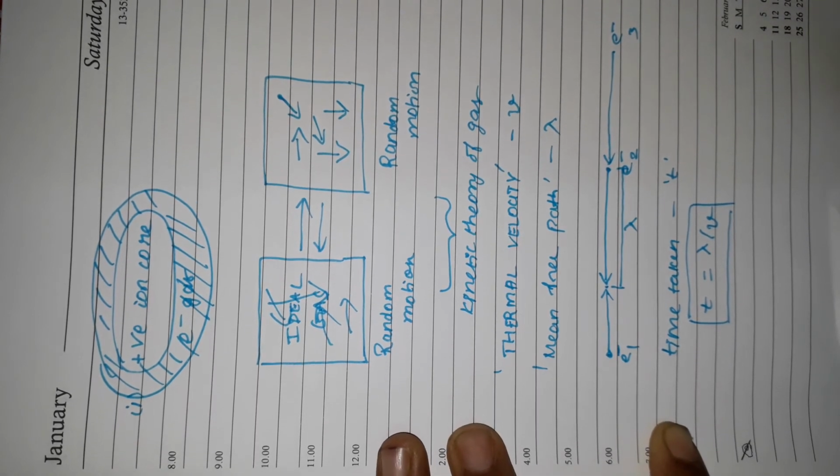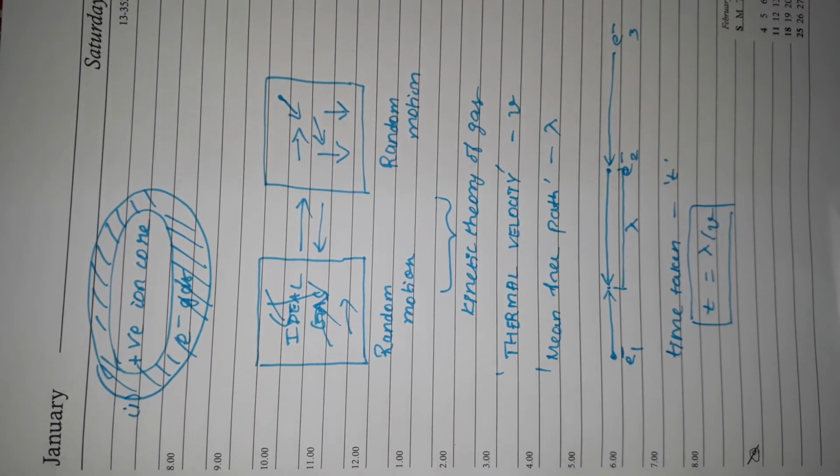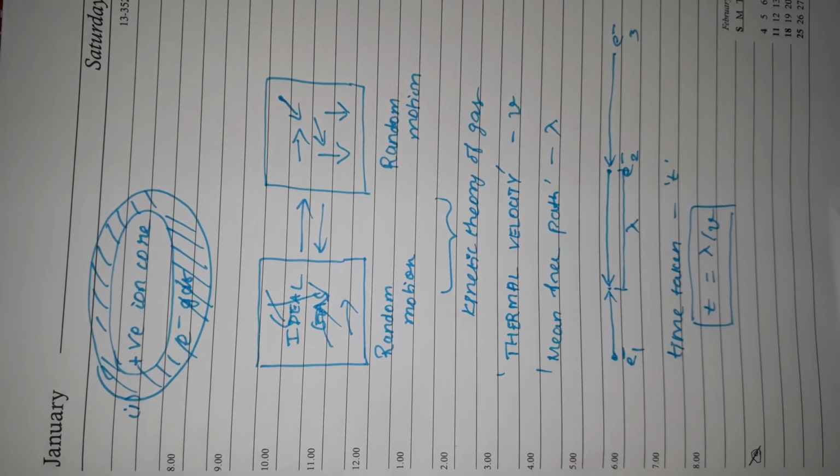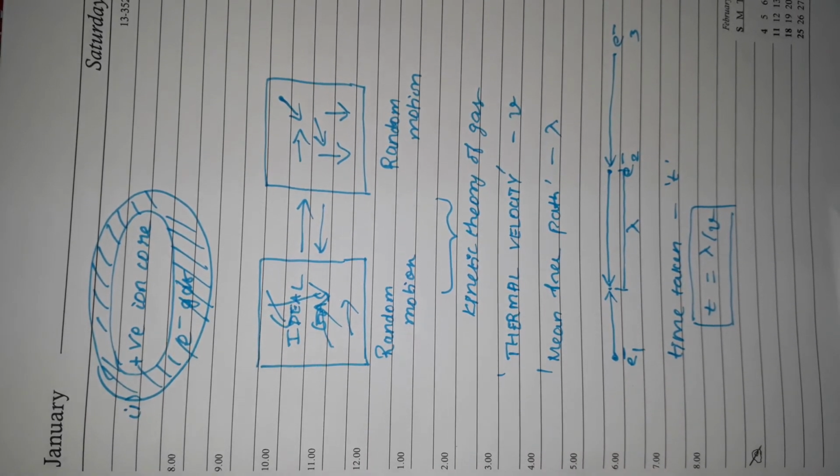So this is the basis for the discussion or the assumptions in Drude theory. With this we have to derive expressions for thermal conductivity and electrical conductivity. Maybe this is going to be part 1.